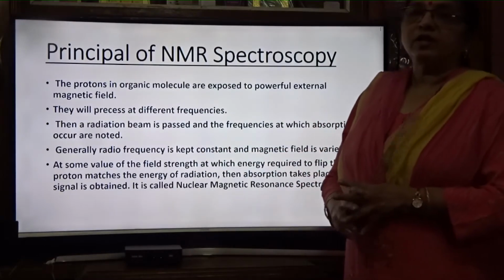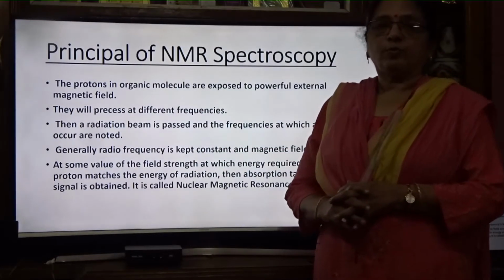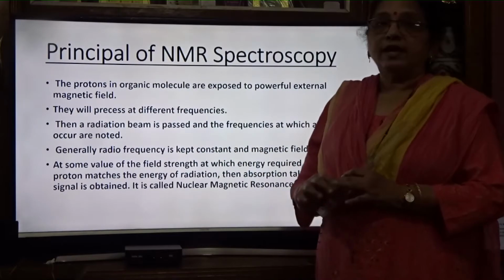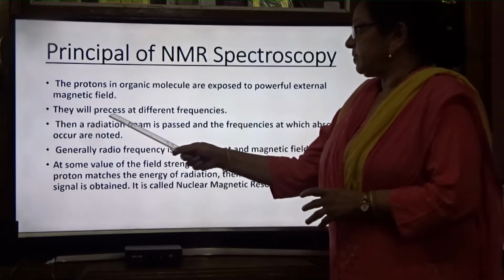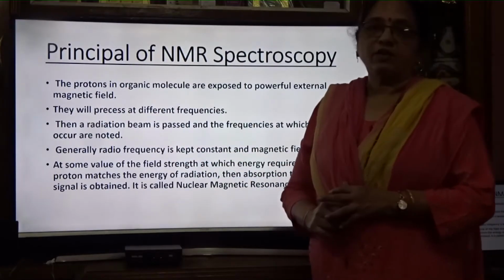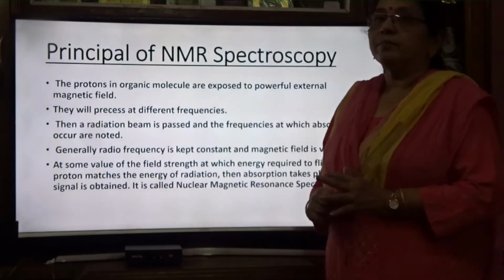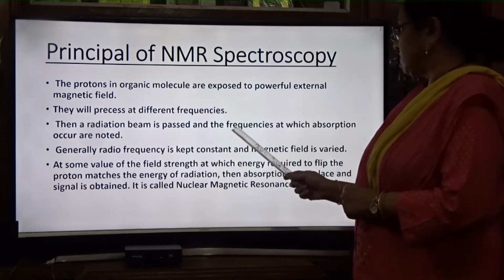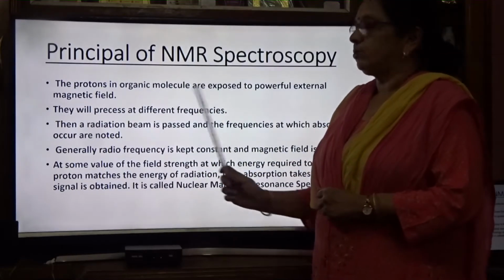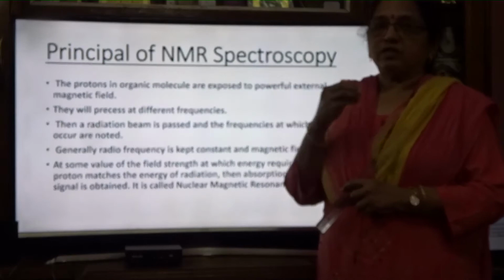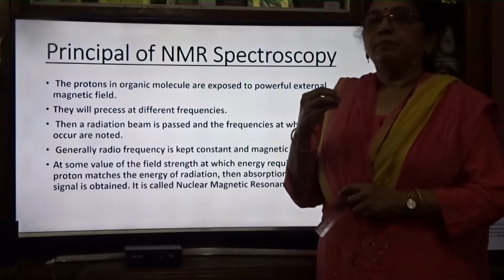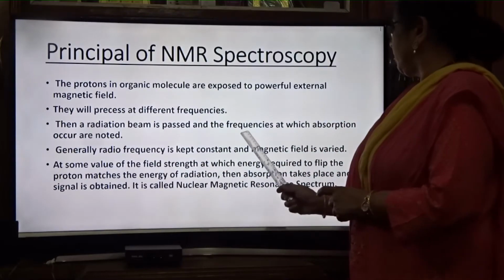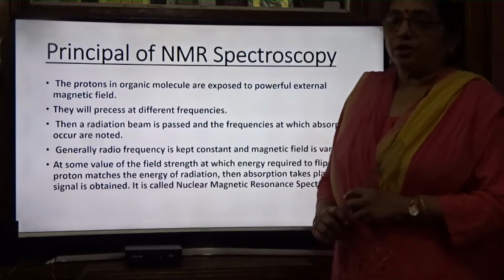So when you keep the sample in the NMR spectrophotometer, the protons in the organic molecule are exposed to the external magnetic field. They will precess at different frequencies. When they are kept in the magnetic field, they are precessing, meaning they are rotating with different frequencies. Then a radiation beam is passed, radio frequency waves are passed to the sample, flipping of protons takes place, and the frequencies at which absorption occurs are noted.